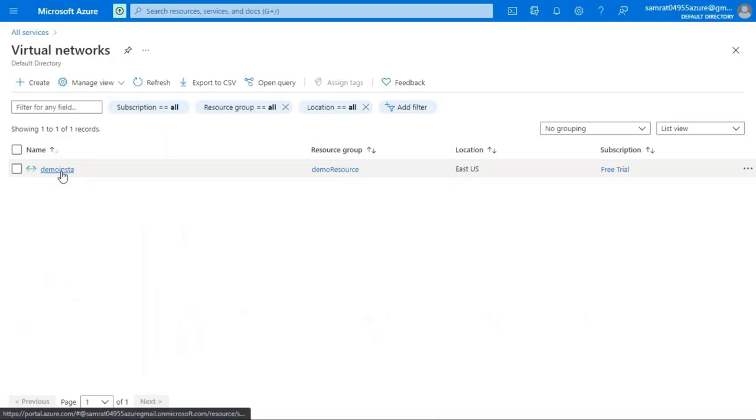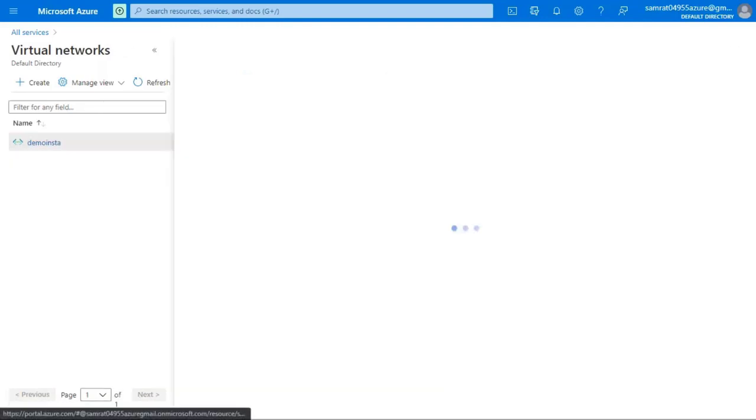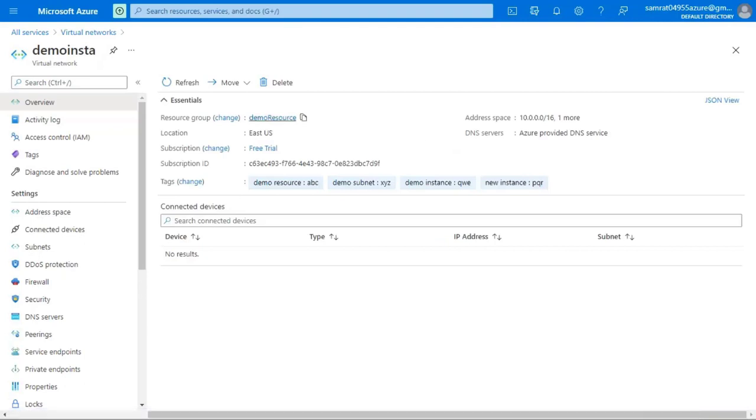You can see that we have created a new virtual network named demo insta, because we have given our instance name as demo insta and the resource group name as demo resource. Once you click on demo resource, it shows the virtual network.